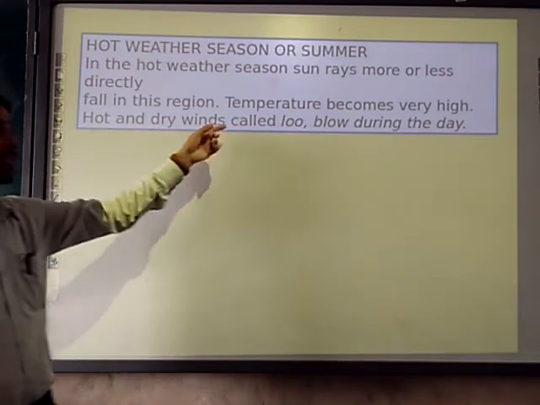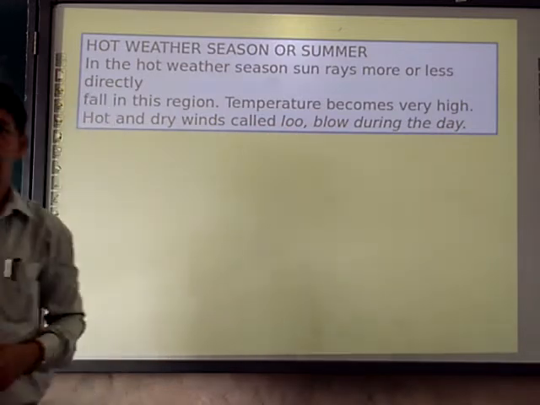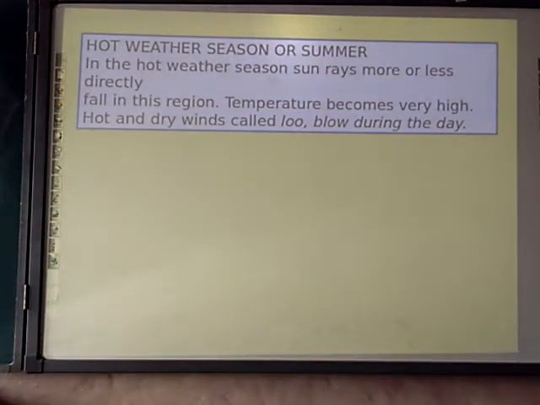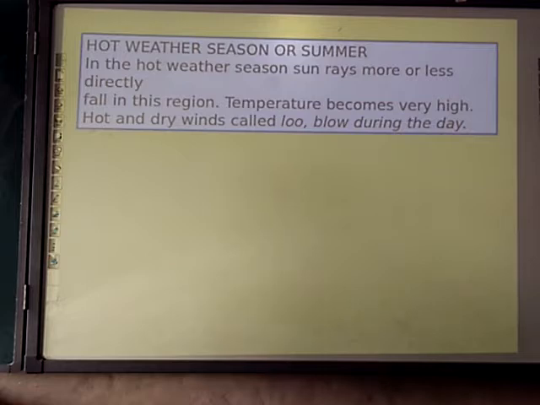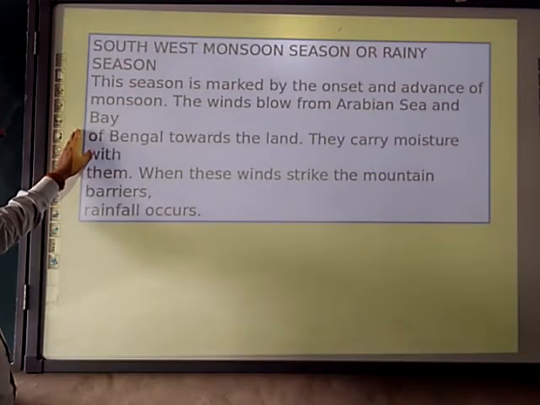Hot and dry winds, which are called as lu, blow during the day. Please make a note of it. The lu is a phenomenon which is called a hot and dry wind, which mostly blows in the northern part of India. Next, southwest monsoon season or rainy season.